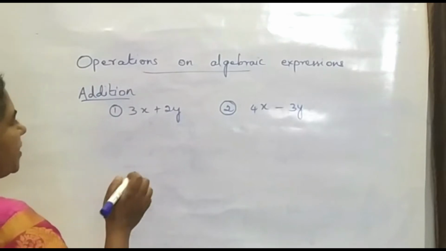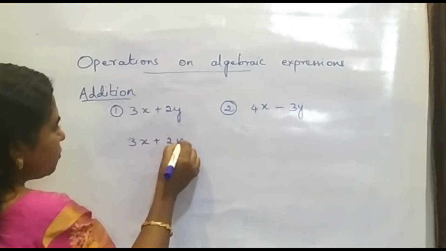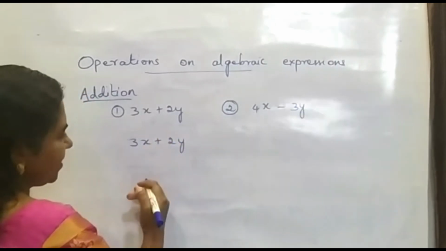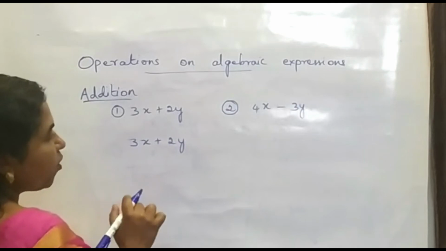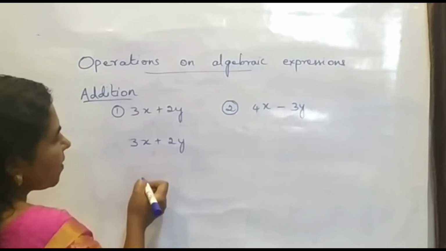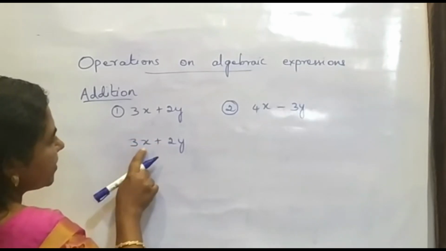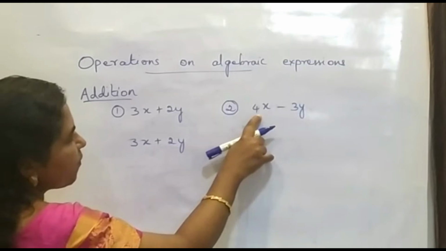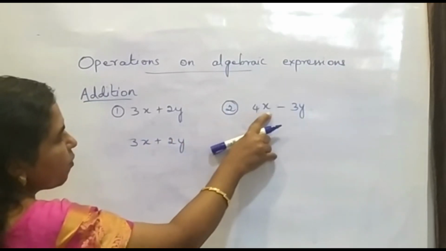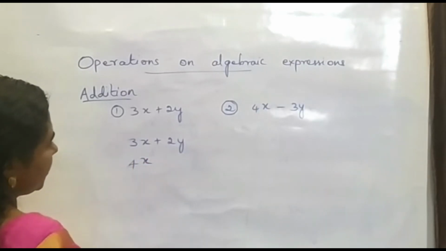So what we have to do is, first write down the first expression 3x plus 2y, and the next write down the second expression below this first expression. Before that we have to see whether the terms are like terms, what we are writing below the expression. So now here it is 3x plus 2y. So here it is 4x minus 3y. So here it is 3x. So here we are having 4x. So bring this 4x under 3x. So here it is 4x.